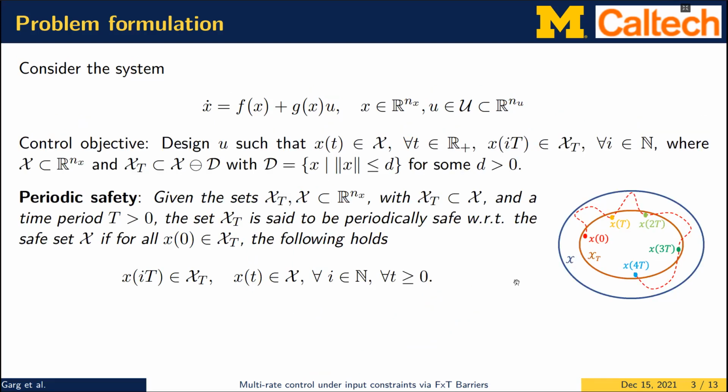Now, to facilitate this, we define the notion of periodic safety, where the set X subscript T is called periodically safe with respect to this set X if these two conditions hold. So the first condition is that the system trajectories visit the set X subscript T periodically with period T, and that the system trajectories always remain inside this bigger set X.